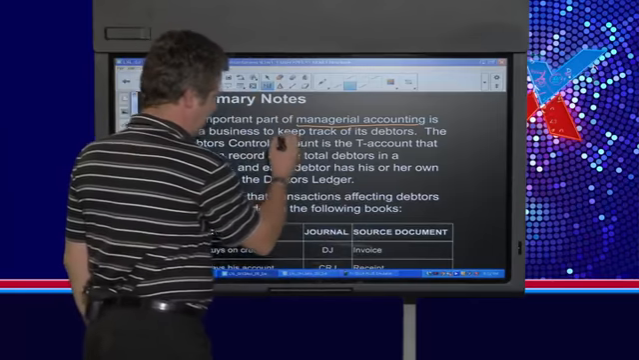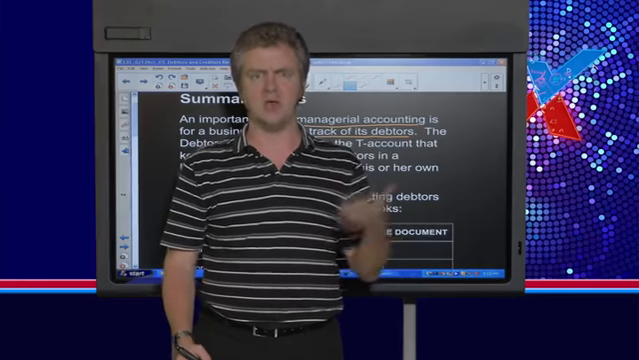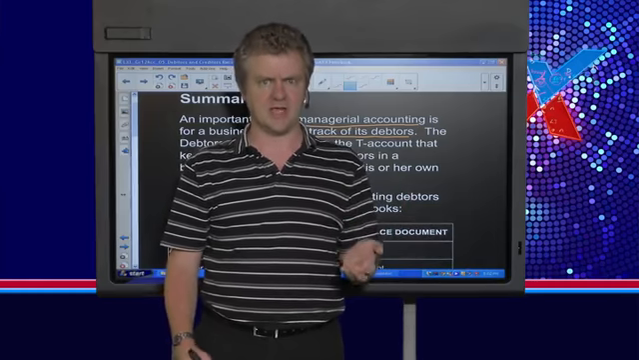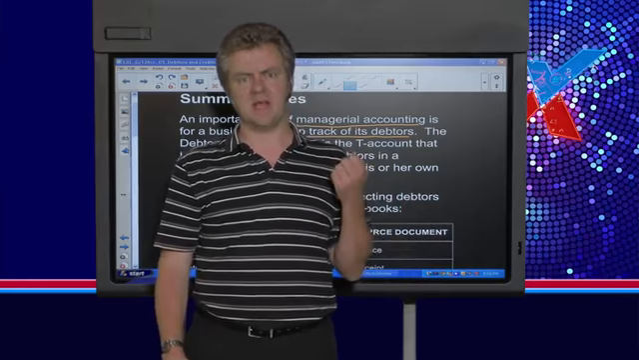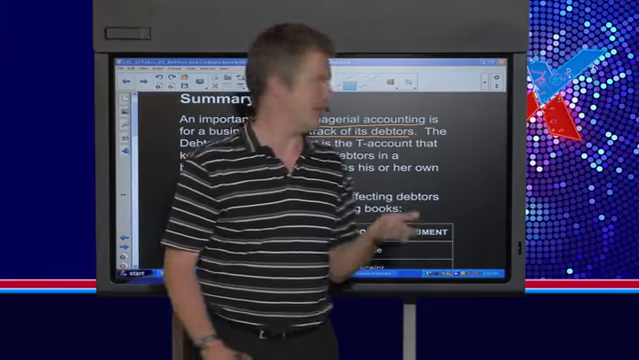So we're really trying to keep track of our debtors here. Debtors, remember, are people that owe you money, and it's very important to keep track of how much they owe you, who's paid, who hasn't paid, who's a problem debtor and who you should write off, and who is a good debtor that pays on time. That's going to depend on what decisions you make in the business on who to grant credit to.